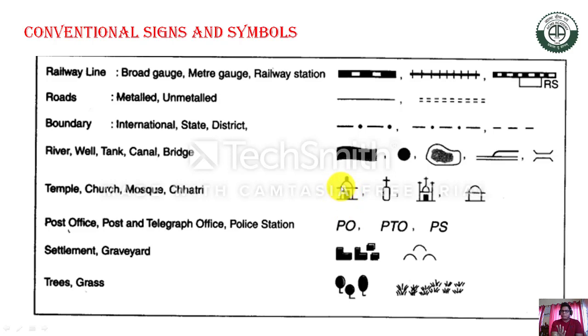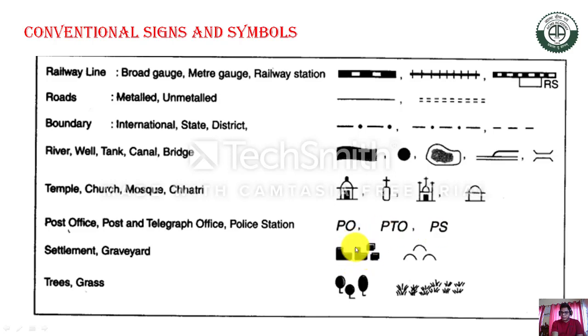This is the sign of the church, this is the sign of the mosque, and this is the sign of the chhatri. PO denotes the post office, PTO means the post and telegraph office, and PS means the police station.